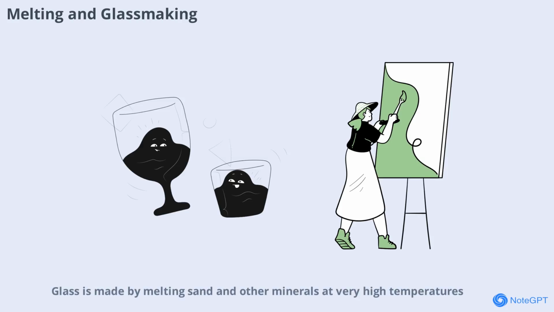Glass is made by melting sand and other minerals at very high temperatures. The molten mixture is shaped and cooled to form windows, bottles, and art. Glassmaking is an ancient craft that relies on precise control of melting and cooling to create beautiful and useful objects.